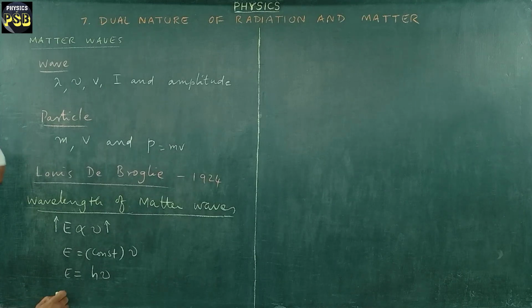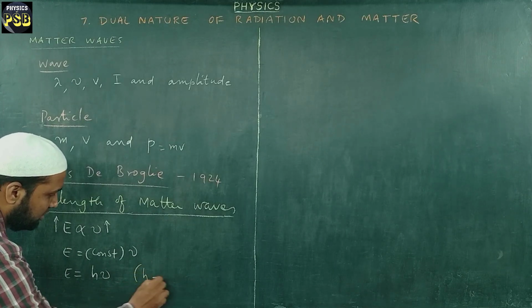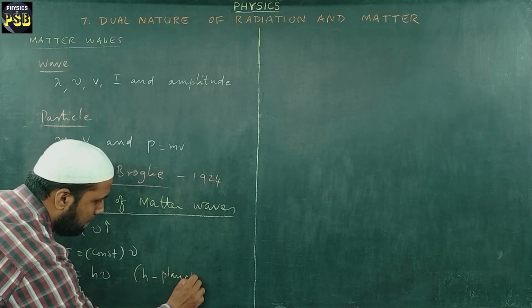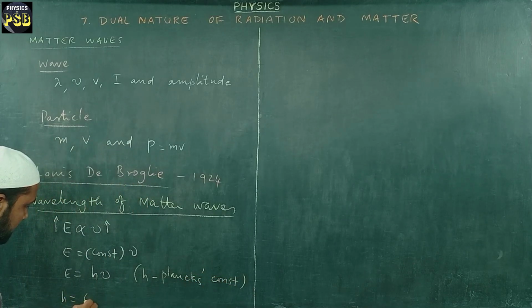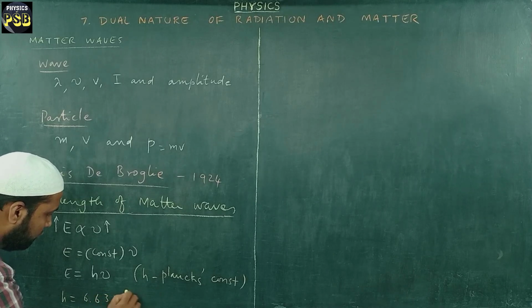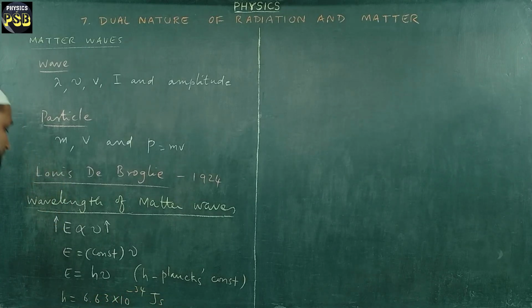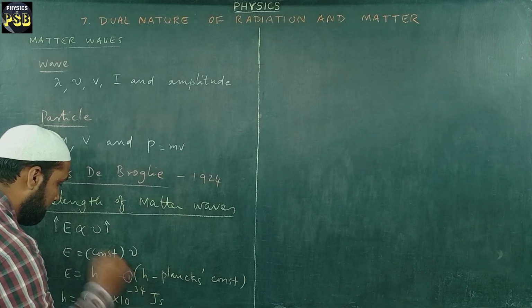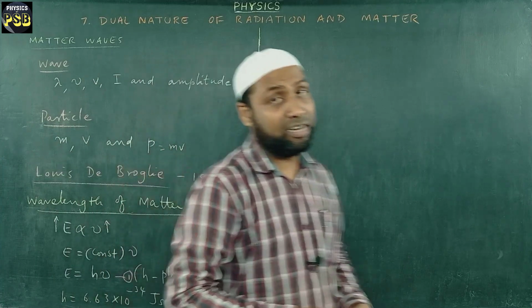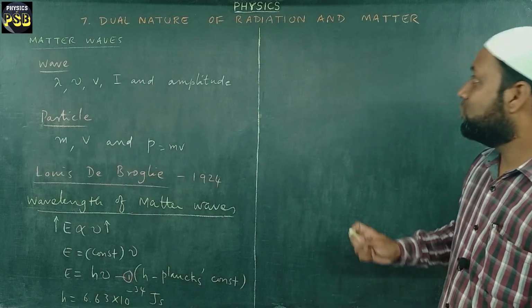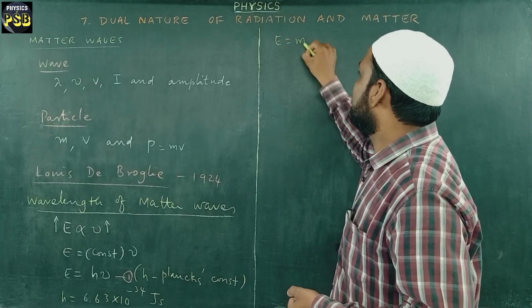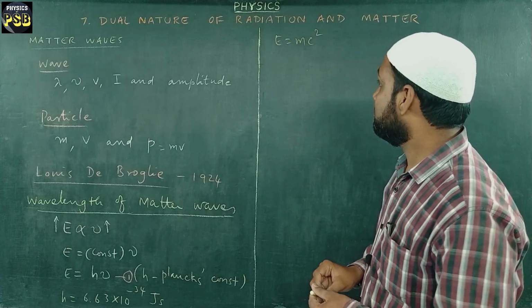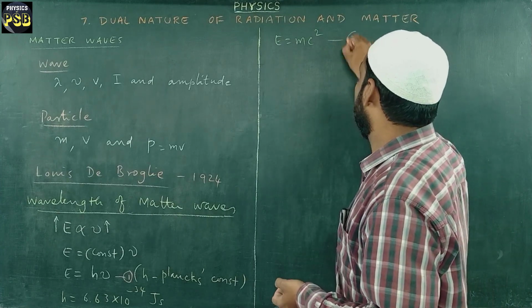Here the value of h, which is Planck's constant, is 6.63 into 10 power minus 34 joule second. Now I take this as equation number 1. We know the energy mass relation was given by Einstein, and it is E is equal to mc square. It is taken as equation number 2.